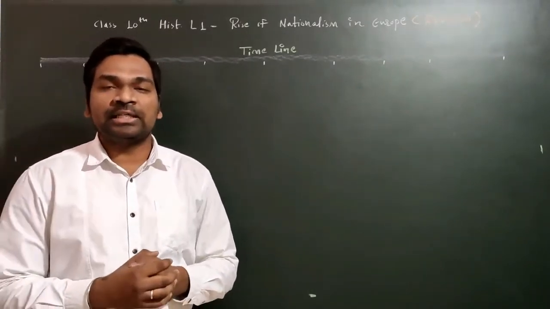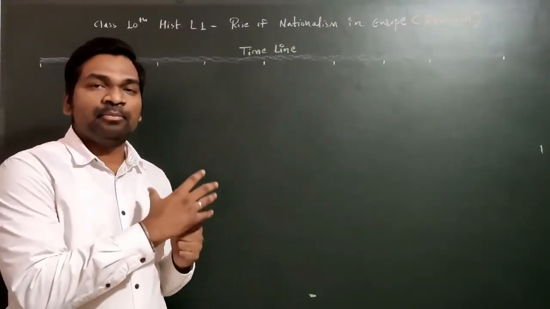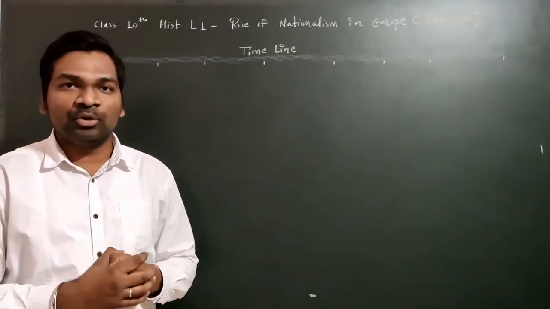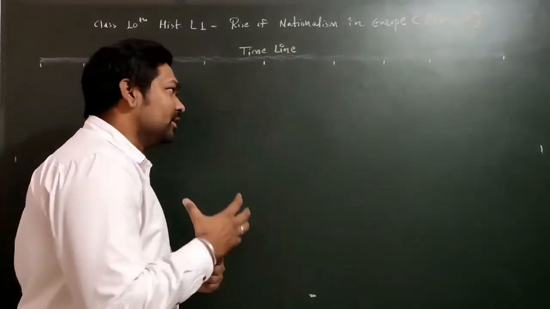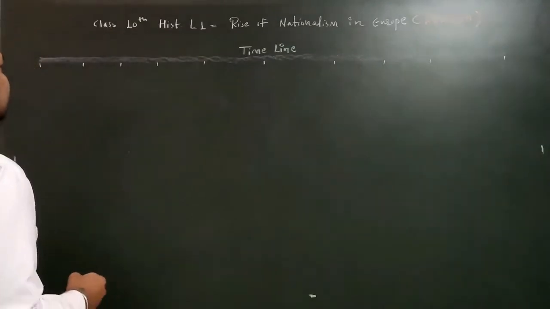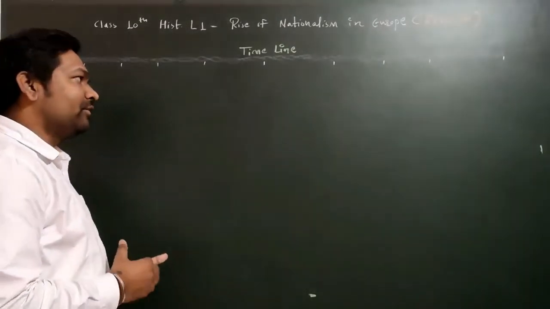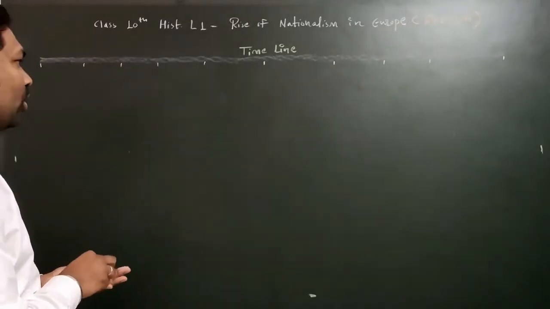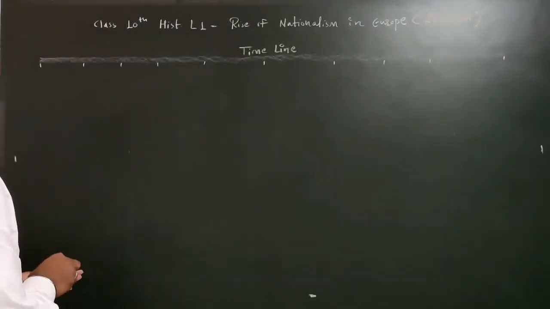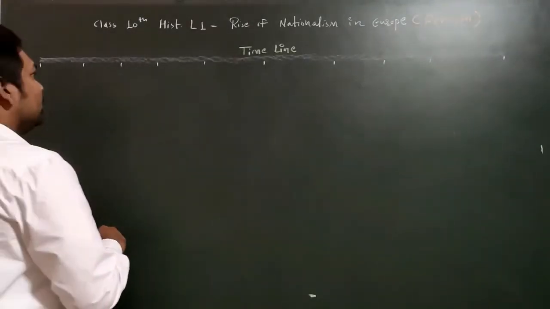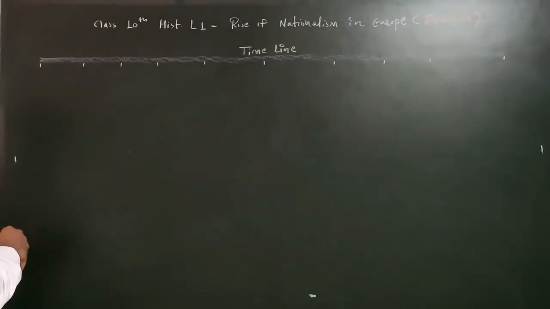So first of all, we'll start this chapter by writing this very important timeline chart that you can see on your board here. Here a few very important events are there that we will note down first, and then we will discuss one by one about each and every event. I recommend you all make one very solid timeline chart in your notebook which will later help you during revision time. Fine.